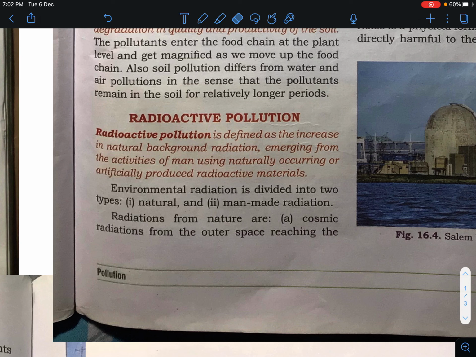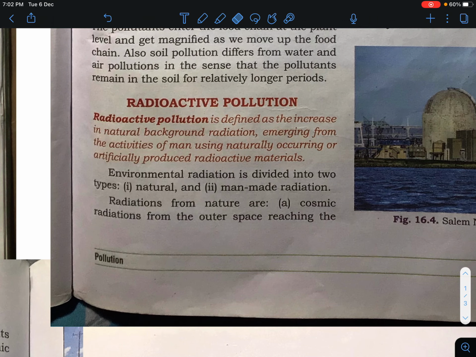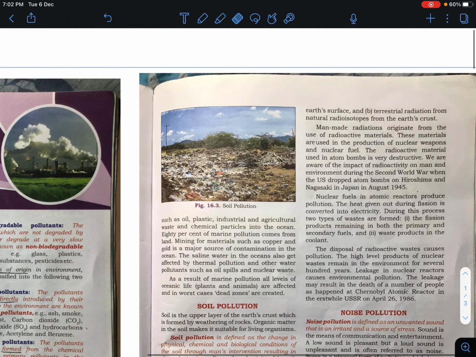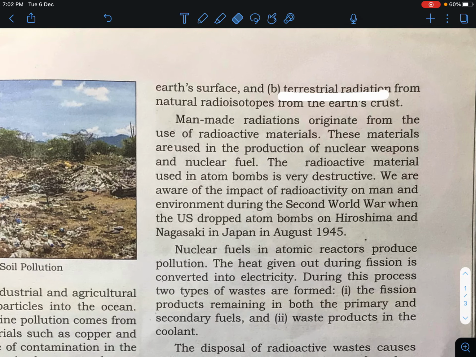We are talking about radioactive pollutants. It is defined as an increase in the natural background radiation emerging from the activities of man, using naturally occurring or artificially produced radioactive materials. Environmental radiation is divided into two types: natural as well as man-made radiation. The radiation from nature includes cosmic radiation from outer space reaching the Earth's surface, and terrestrial radiation from the natural radioisotopes of the Earth.